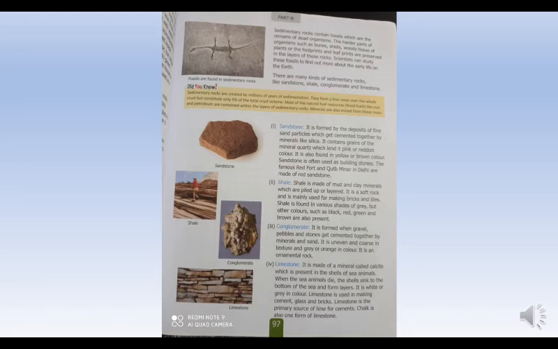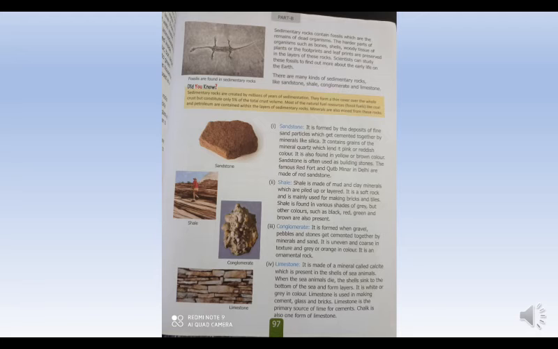Shale is a kind of sedimentary rock made up of mud and clay minerals. When the mud and clay minerals are layered together or cemented together, then shale is formed, and it is a very soft rock which is used for making bricks and tiles.